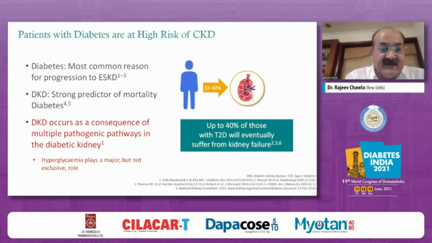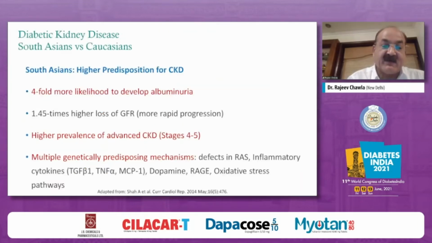Diabetic kidney disease occurs as a consequence of multiple pathogenic mechanisms. Although we usually blame hyperglycemia, believe me, it is probably much more than hyperglycemia, with many more contributors towards CKD progression. If you compare South Asians versus Caucasians, there is a very high predisposition for CKD in South Asians. It is almost fourfold higher than in Caucasians in terms of developing albuminuria.